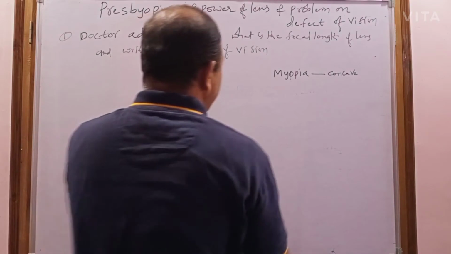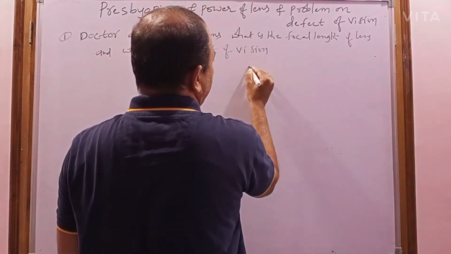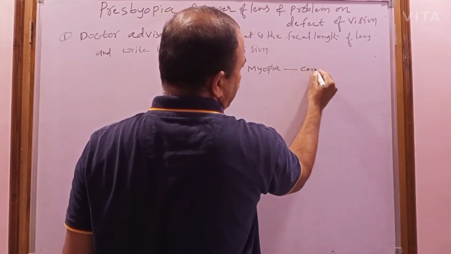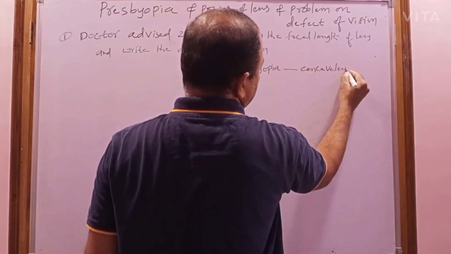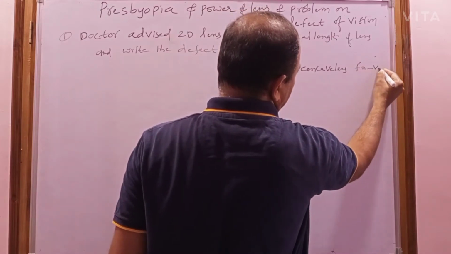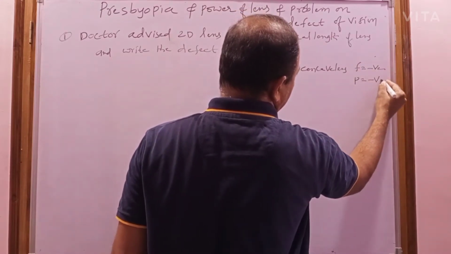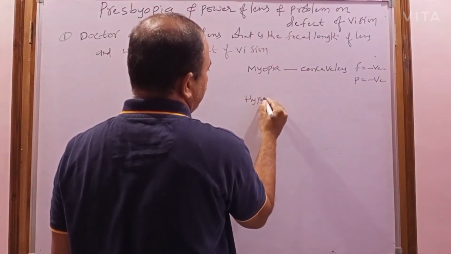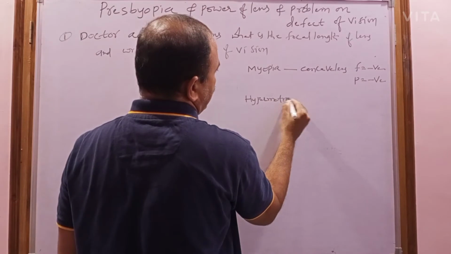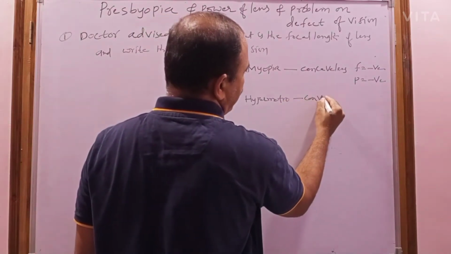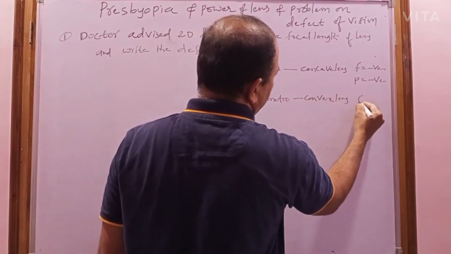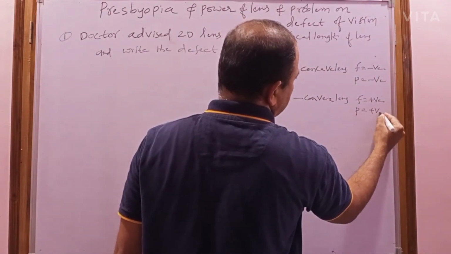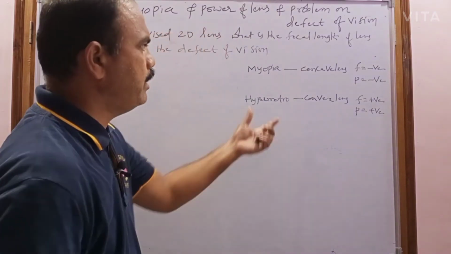Myopia can be eliminated using a concave lens, so its focal length is negative and its power is also negative. And hypermetropia can be eliminated with the help of a convex lens, so its focal length is positive and power is positive. You have to remember these things.